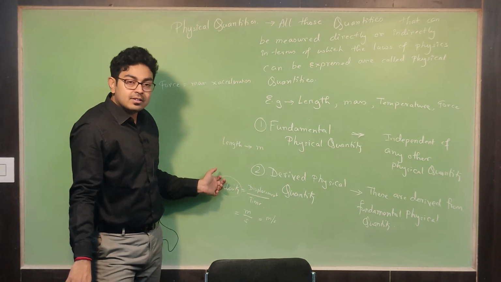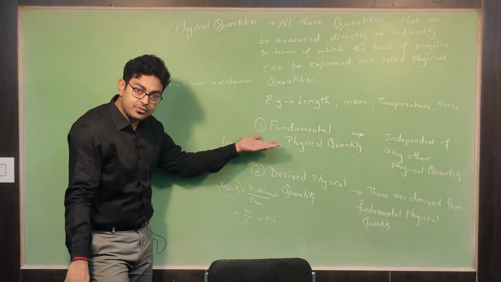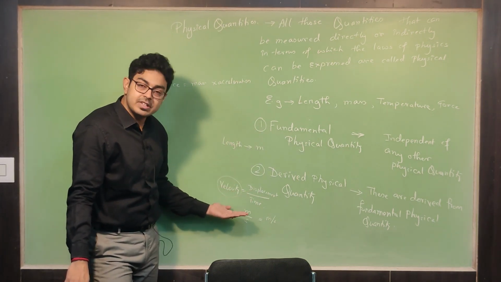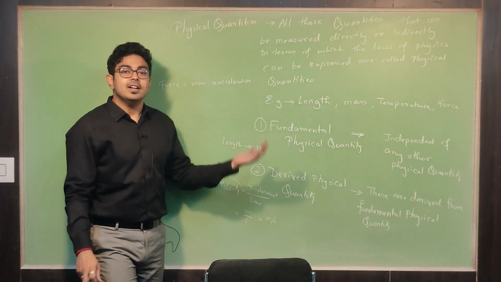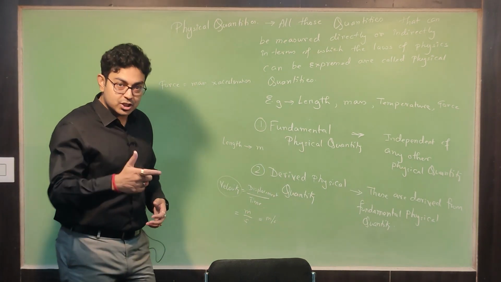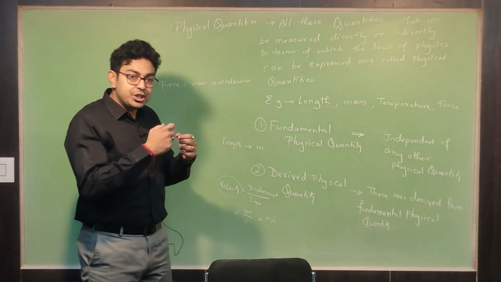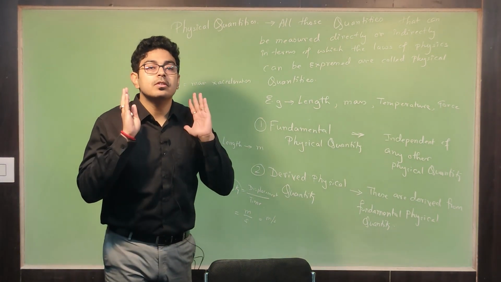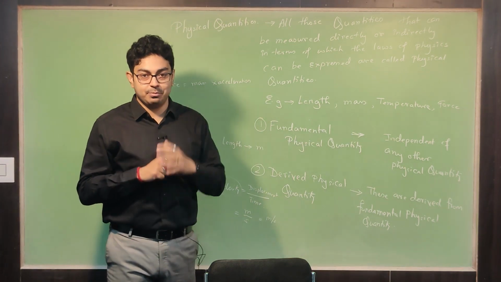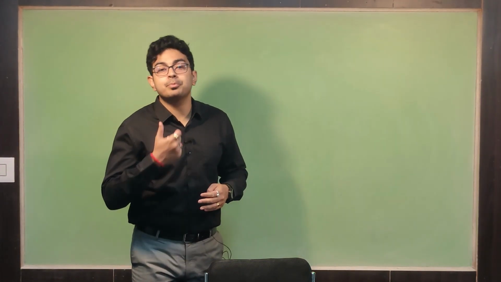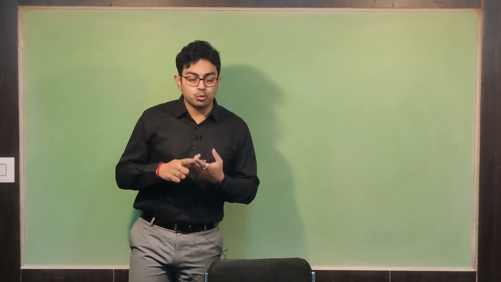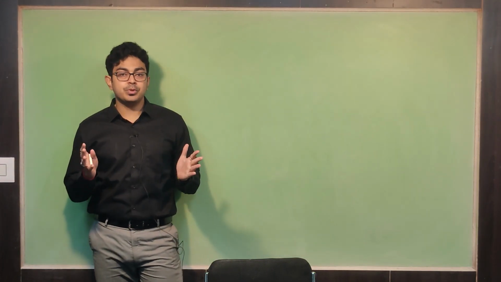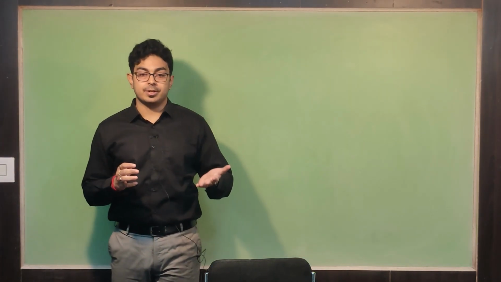So is this part clear to you all? What is a fundamental physical quantity and what is a derived physical quantity? Okay. Now we are going to the next part: what are units and how we use units to find the perfect measurement. Coming to the measuring process. We have understood what a physical quantity is. Next we have to understand how to measure.